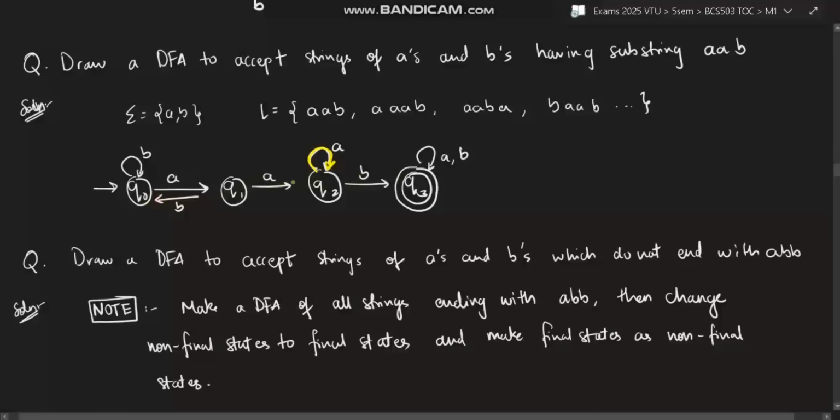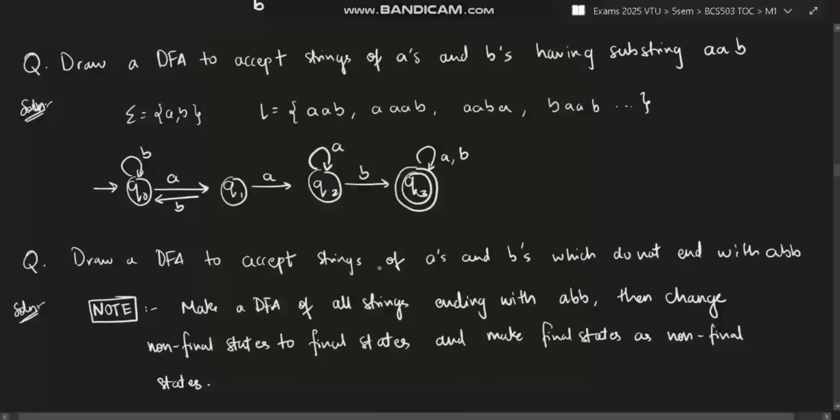Why? Because if you reach here, it means you have already encountered AA, and after that n number of A's does not matter because two A's are already present. After that, n number of A's followed by a B, that means two A's will already be there, right? So I can have a self loop for A here and then followed by this. Now once I reach this point, my criteria is satisfied, which is having string AAB. So after that, I can have n number of A's and B's in the same place.